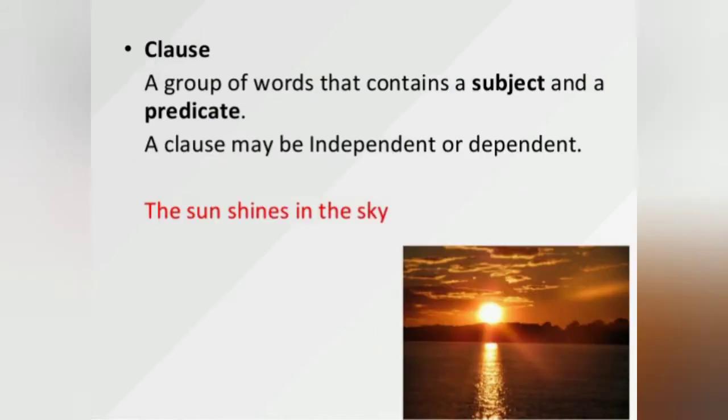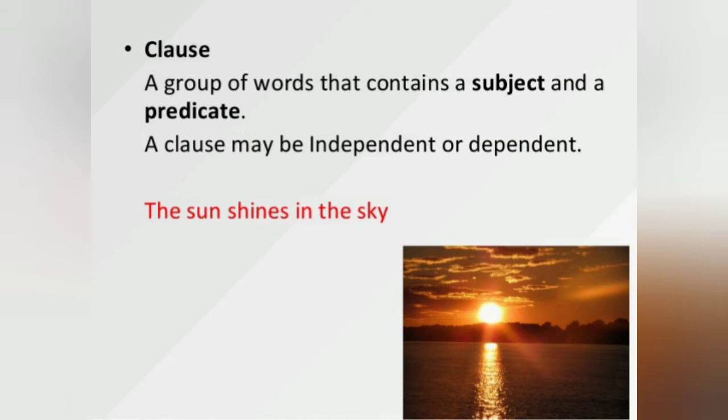Now let us see what is the meaning of a clause. A clause is a group of words that contains a subject and a predicate. Predicate is something about the subject, describing the subject. A clause may be an independent clause or a dependent clause. Here it is an independent clause. Example: The sun shines in the sky.